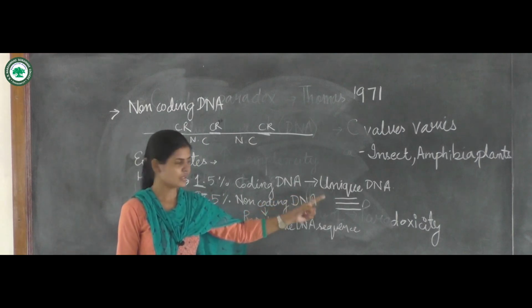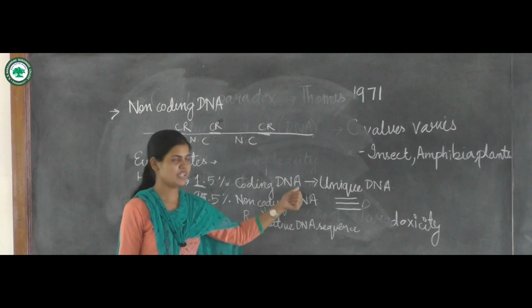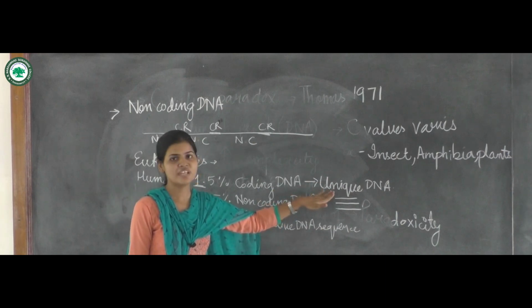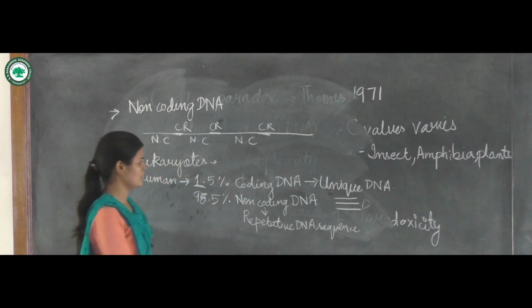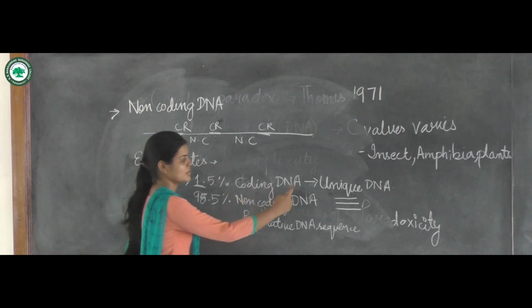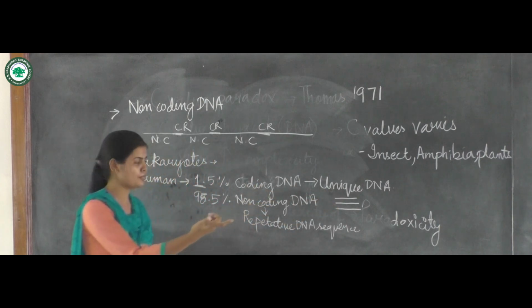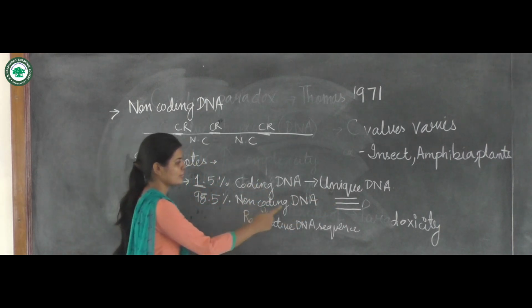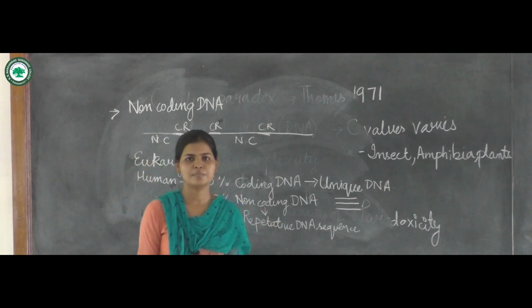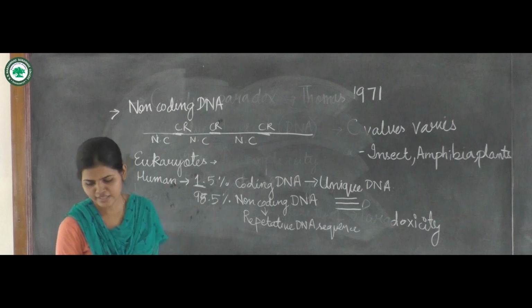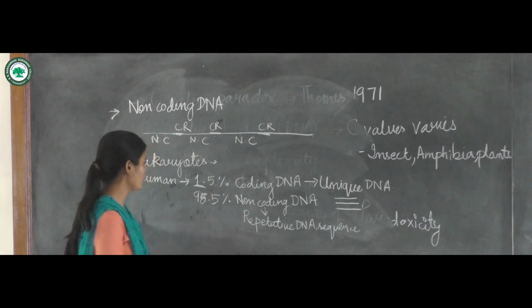They are not repetitive like the non-coding DNA. The coding DNA is the unique DNA sequence which codes for the different proteins. The non-coding DNA does not code for proteins, but it might play structural or regulatory roles.